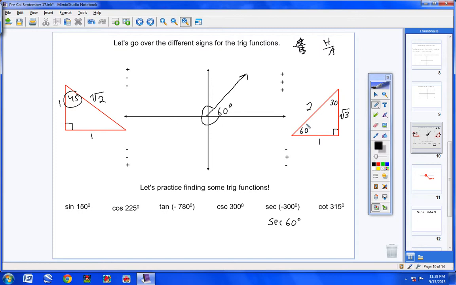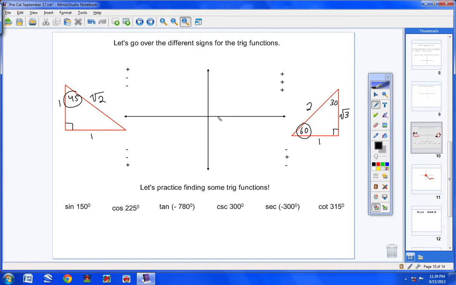Here's my angle, 60. Hypotenuse is 2, adjacent is 1. So hypotenuse over adjacent would be 2. So the secant of negative 300 degrees would be 2. So you're solving these without using a calculator, using exact numbers. To me, that's pretty cool. All right, cosine of 315, and we're done with this page. Move on to something else.